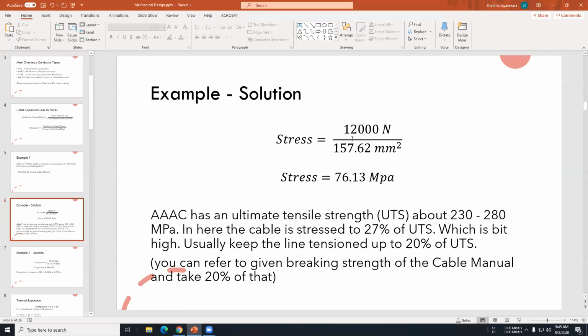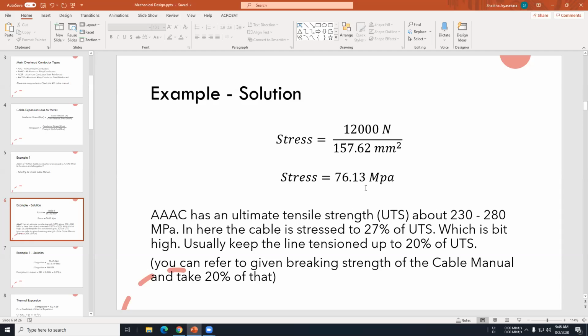So we found these things from the cable manual, and you can calculate the stress. So stress will be 76.13 megapascals, and there are some other things. You have to worry about this cable stress because there's something called ultimate tensile strength, UTS. I think you guys learned these things in mechanics in your first year, or material engineering. One of those subjects you learn this ultimate tensile strength, because this is the strength at which the cable will break.